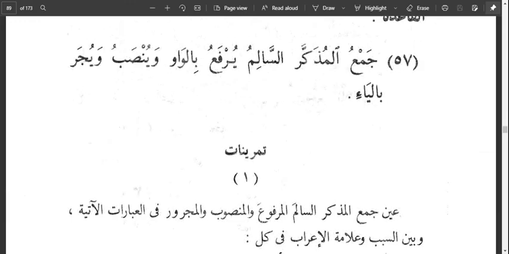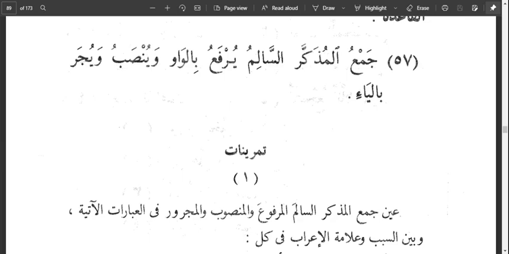So, as we know, Jamu Mudhakkar Salim is formed from the addition of waw and nun or yaw and nun to the mufrad word, that is, to the singular word. When we have, for example, Muslimuna, we can have it in two forms. It can be Muslimuna or Muslimina. That is the plural of Muslimu. So the addition of waw and nun or yaw and nun to it gives us the jamu. Now the Qaida is explaining to us the reason why we have two options.